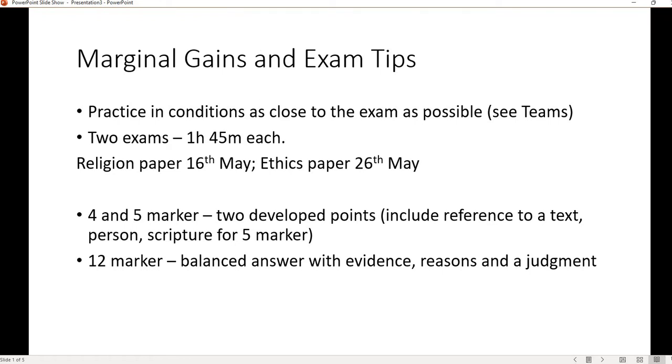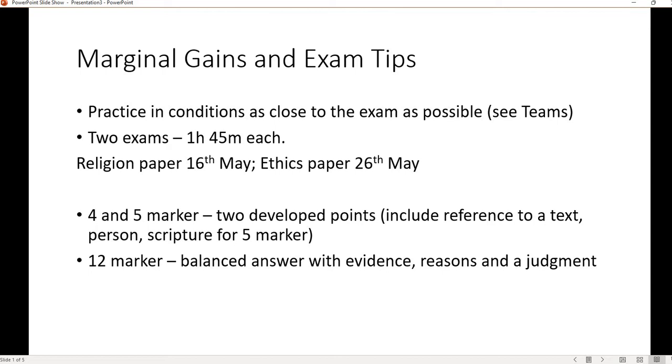I think you can go up to 15 minutes for the 12 marker if you save time on the 1 and 2 markers, the multiple choice and the bullet points. If you save time on those, you could spend up to 15 minutes on the 12 markers, but that's an absolute maximum. Sticking to those times is absolutely vital.